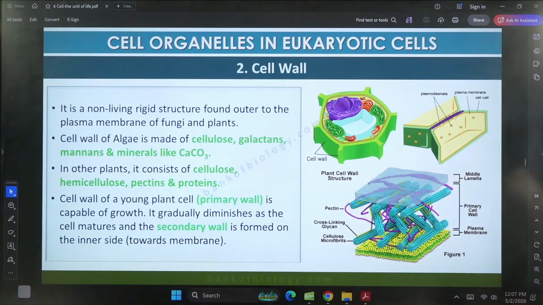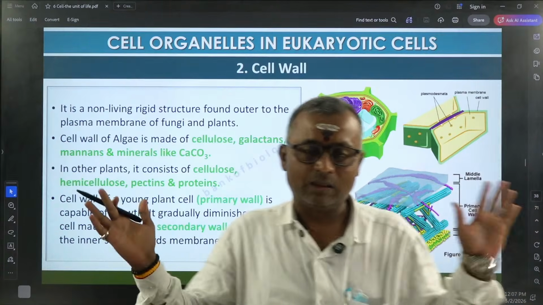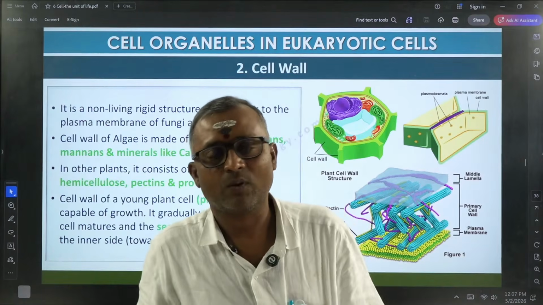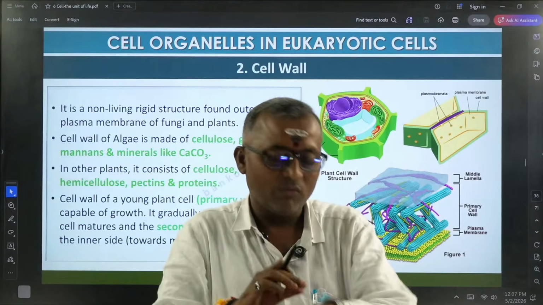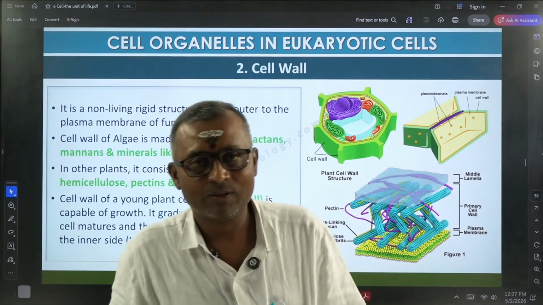Can you see this purple colored line that I have drawn between the two cells? This is one cell, this is another cell. Between these two cells there is a middle lamella. It is a cementing substance that can hold adjacent cells together. That means simply we can say it acts like a glue for the cells to attach with one another,